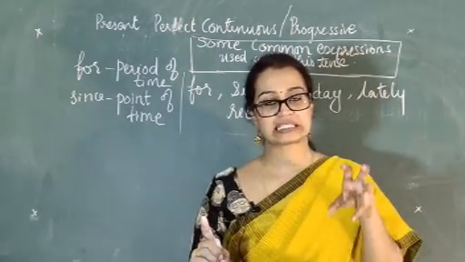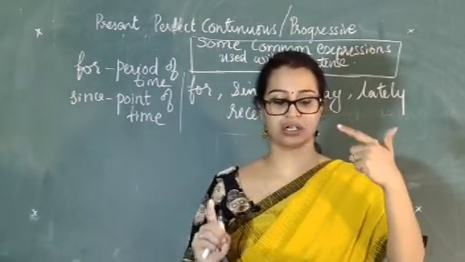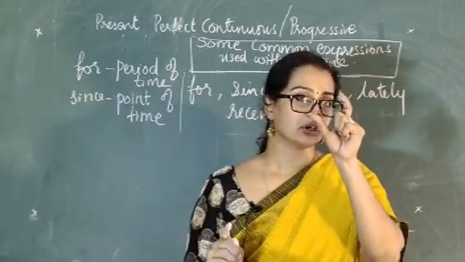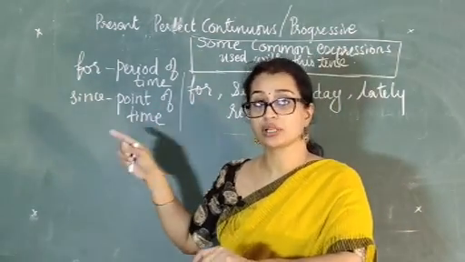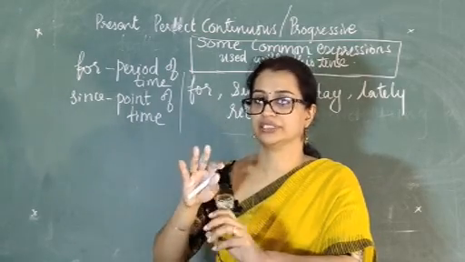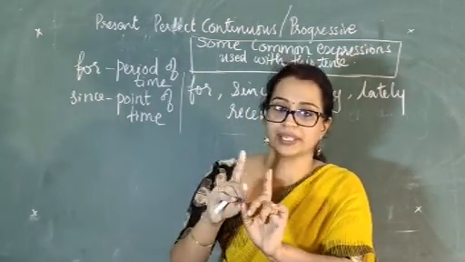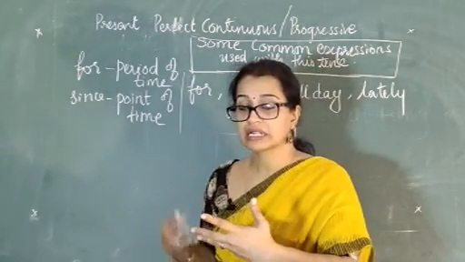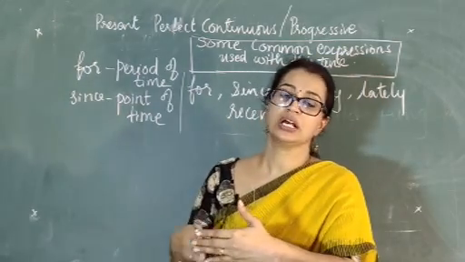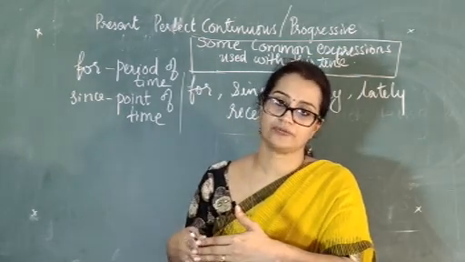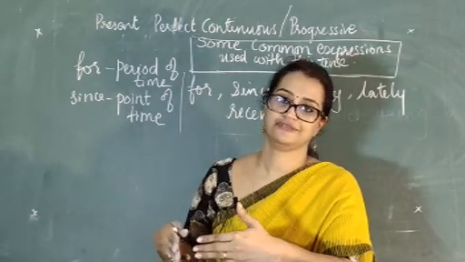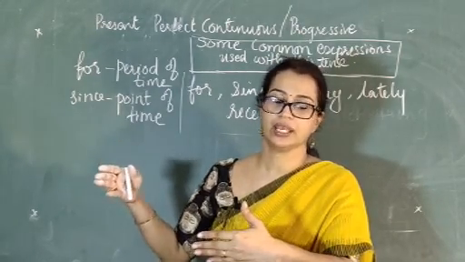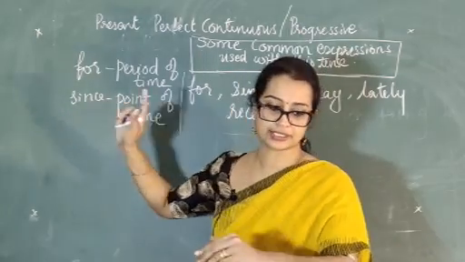Whereas I have been studying since 5 o'clock shows a point of time. That is, I started at 5, since 5 o'clock, and I am continuing. Okay, so that's the difference.